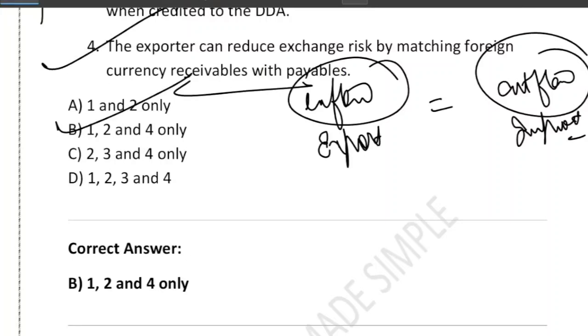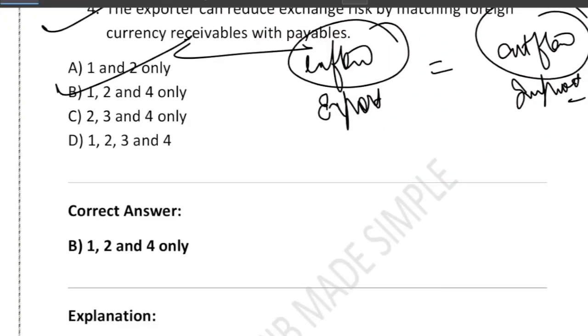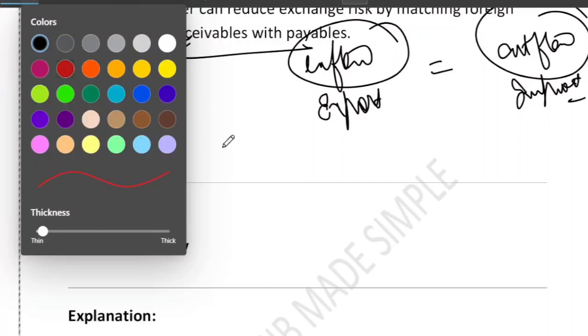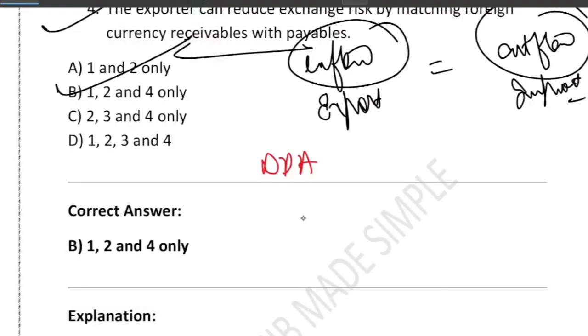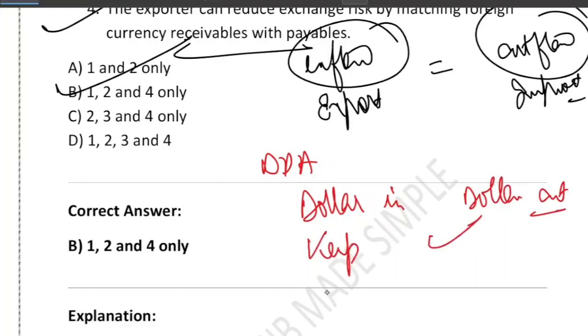So DDA is dollar in, dollar out. That's it, right? Here is an easy memory trick to remember the DDA concept: dollar in, and dollar out. Keep dollar, yes. Pay dollar, yes. Avoid exchange loss, yes.